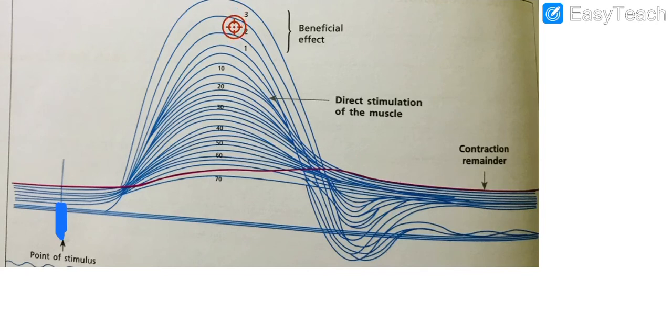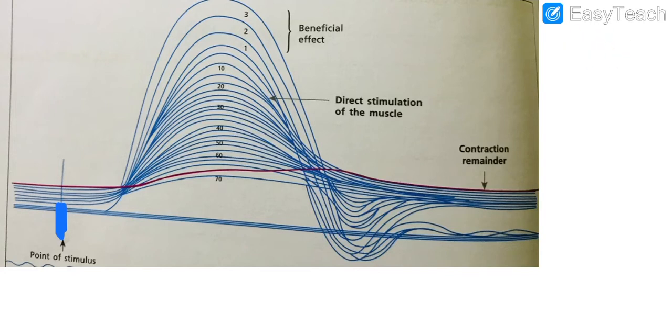Because of the head start it's getting. And why is it getting the head start? Because of the beneficial effect. You can say more and more release of calcium ion from the sarcoplasmic reticulum.